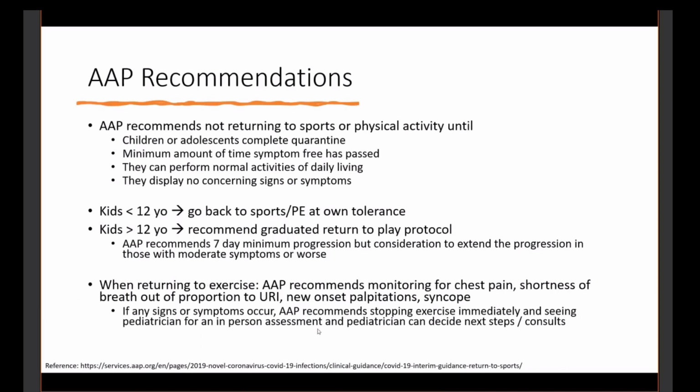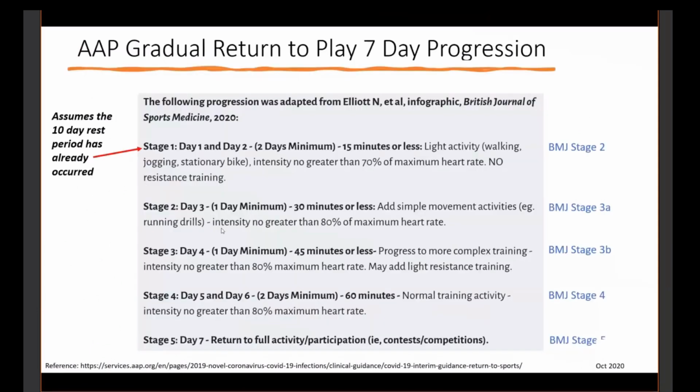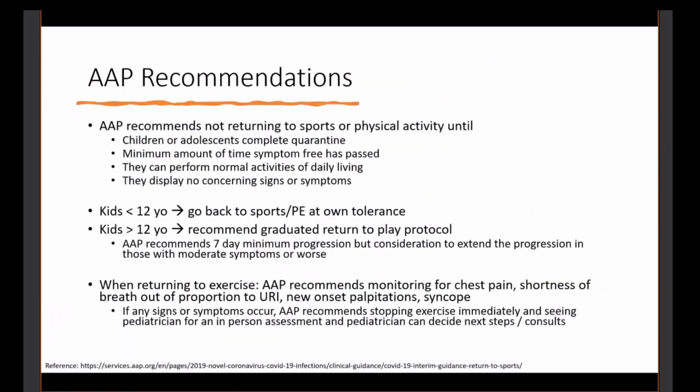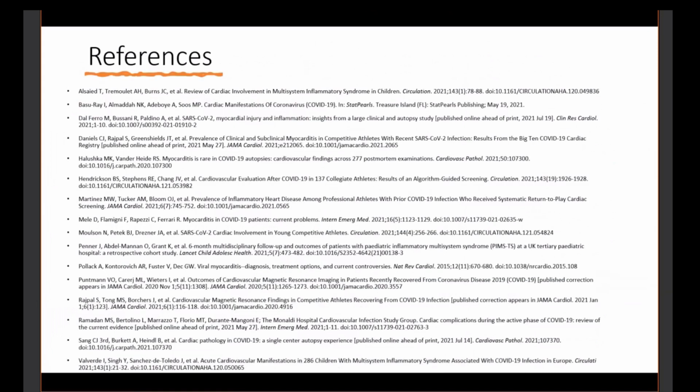Is this getting better? Let's say you fail one of these stages. One of the recommendations that they had was go back to the old stage. So if you had these 1, 2, 3, 4, 5 stages, let's say I'm tired at stage 2, I can't do it. Go back to stage 1 after a 24-hour period of rest, see if you can do that, and then gradually go back to stage 2. So you keep trying to see if the symptoms are improving. If they're not improving and you're really hitting a wall, then I probably need some extra help and assistance.